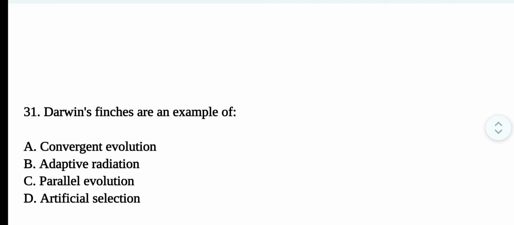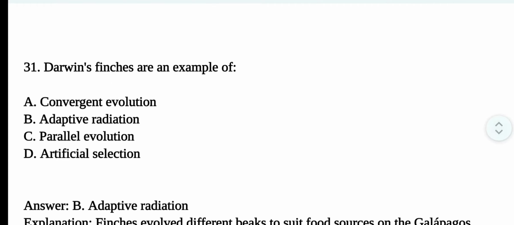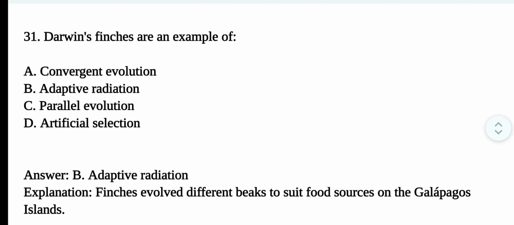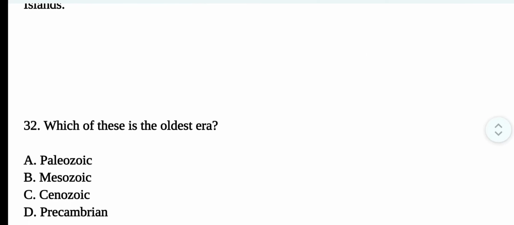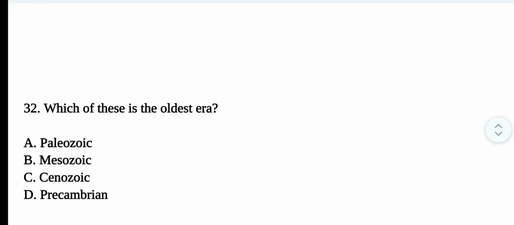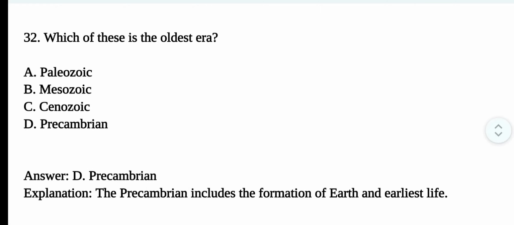Question number 31. Darwin's finches are an example of? The correct option is option B. Adaptive radiation. Finches evolved different beaks to suit food sources on the Galapagos Islands. Question number 32. Which of these is the oldest era? The correct option is option D. Precambrian. The Precambrian includes the formation of Earth and earliest life.